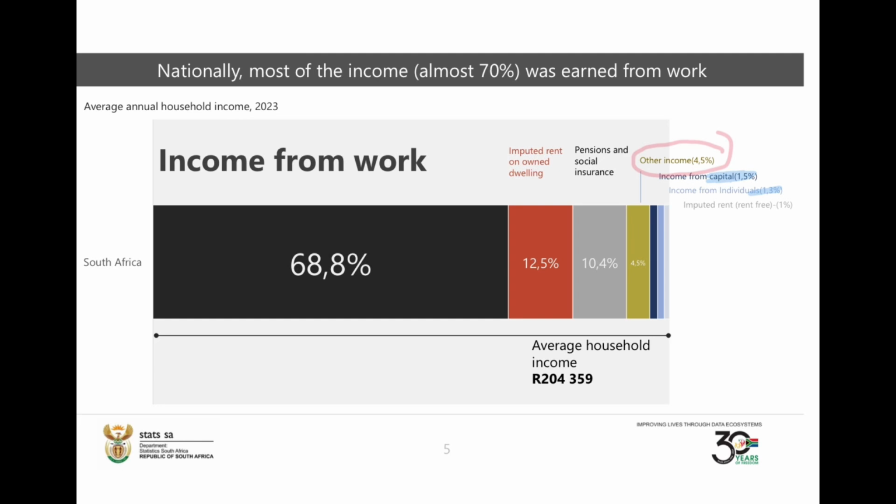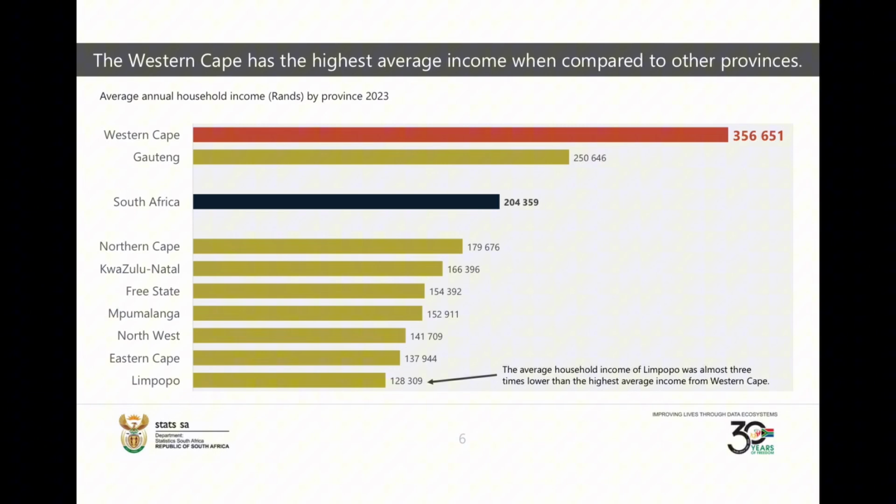Cool. Happy. We now want to know, how is this spread across the provinces, across the genders, across the races? That's where you see the inequality issue come through, whether it's factual or not. You see it for yourself in these slides. They try to compute this for us and show us the averages. Remember, South Africa's average was 204. Now you see that Western Cape has a massive 356,000 annual household income.